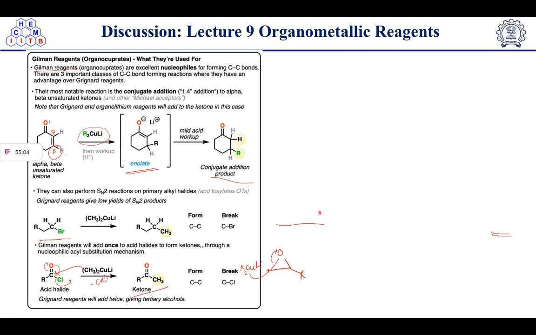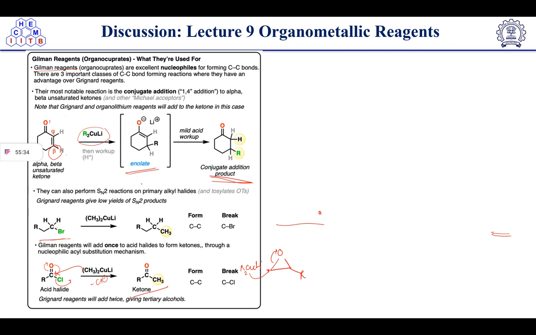In Grignard reaction, we get the 1,2-addition product, but in this case we get the 1,4-addition product. Alpha-beta unsaturated ketones are involved in this type of reaction. These are Michael acceptors. Here we have the Gilman reagent, and it will attack the beta carbon. An enolate formation will take place, and in workup, protonation will result in the conjugate addition product.